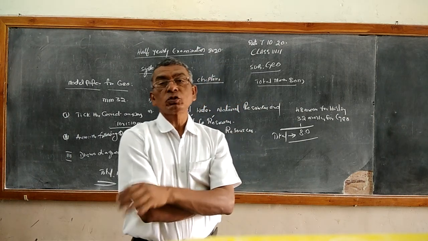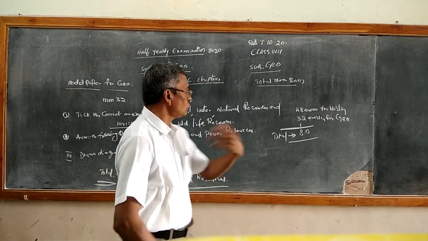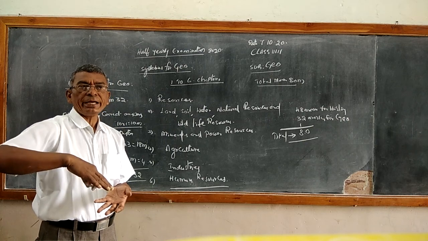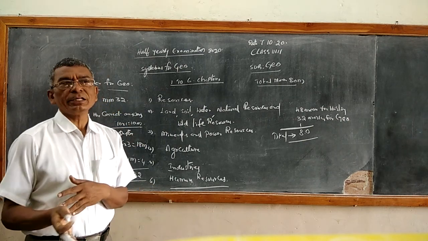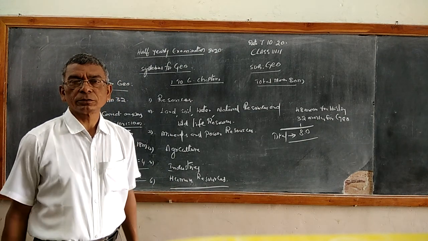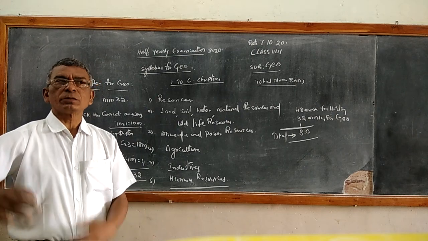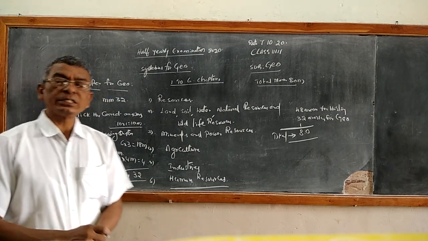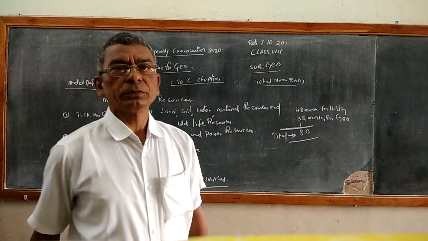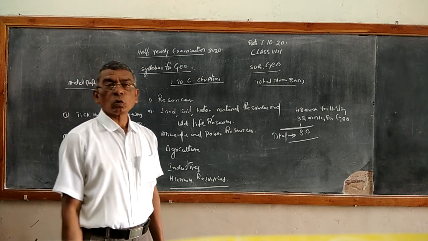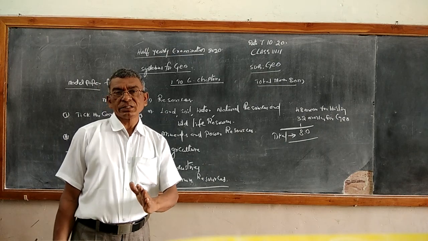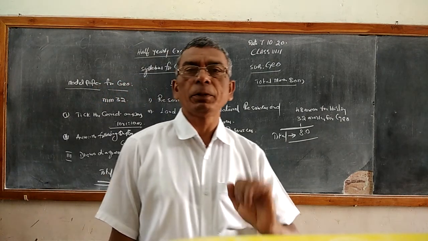So children, the land is the most important resource. We have been using the land, and for our own survival, for our own sake, we have been performing different activities and enjoying our life. That is resources. Of course, each resource has different advantages and disadvantages, and because of these resources, we can develop. Ultimately, the nation will progress. The nation will develop by the people performing various activities using these resources.